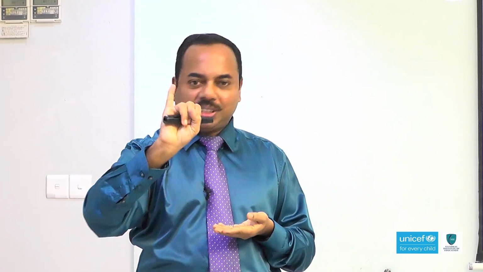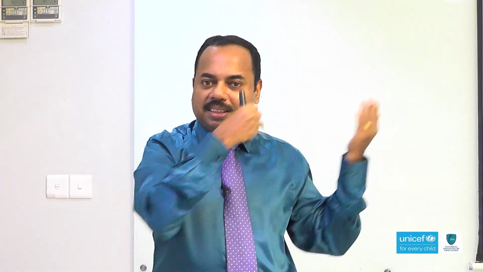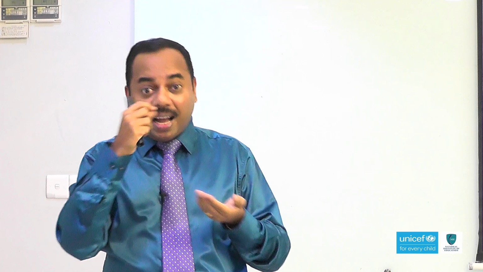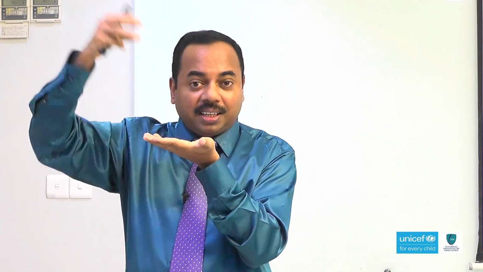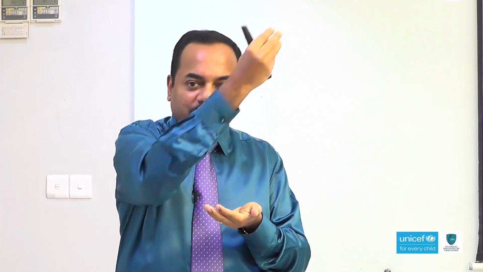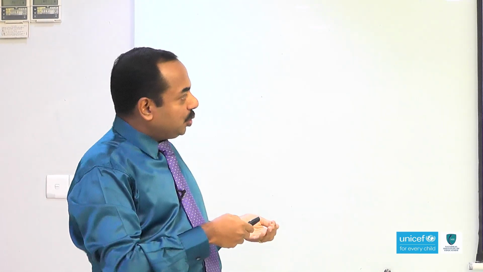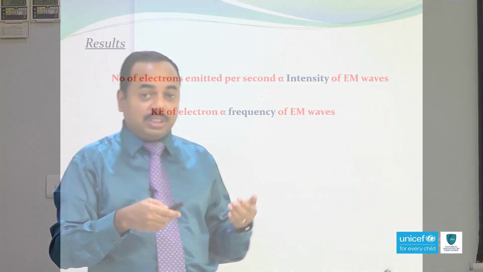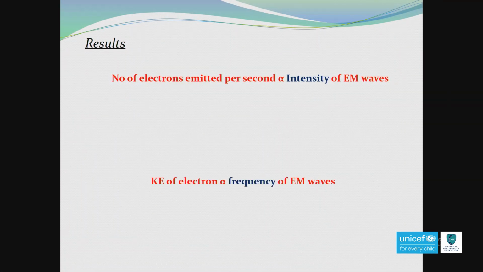That is the first result. Second result, just now I explained, maximum kinetic energy of the emitted electron is proportional to frequency of the incoming electromagnetic wave. So, these two results are very important.